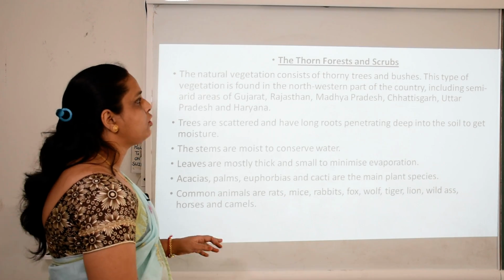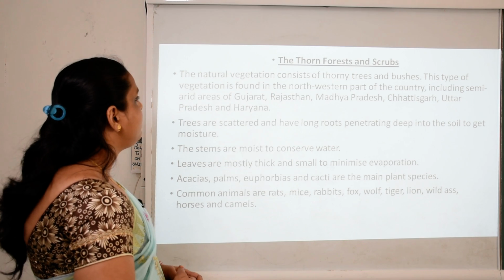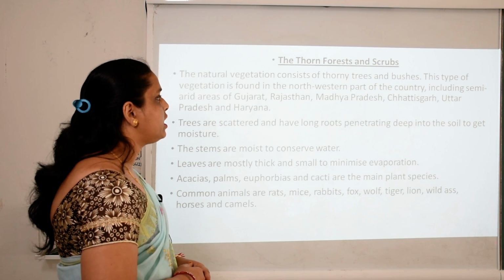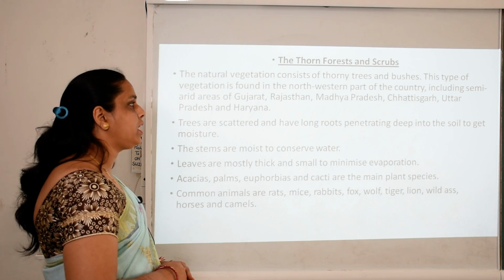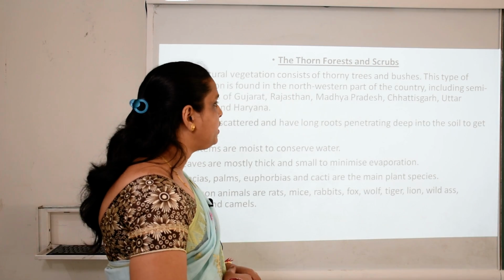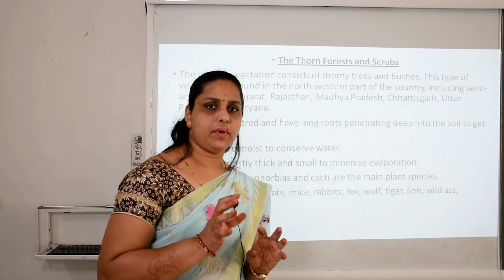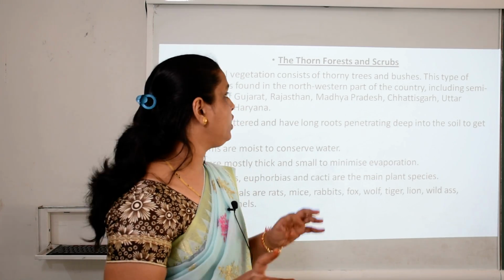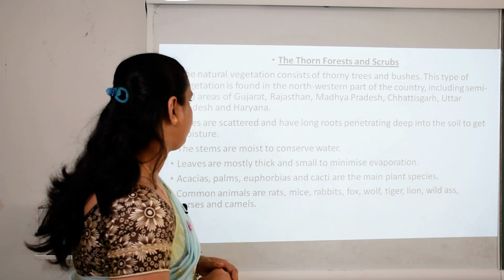The third one is the thorny forest, the bushes and the scrubs. The natural vegetation consists of thorny trees and bushes. This type of vegetation is found in the northwestern part of the country, including Gujarat, Rajasthan, Madhya Pradesh, Chhattisgarh, Uttar Pradesh and Haryana. So some of the semi-arid regions. In those types of regions, these kinds of thorny forest or thorny bushes are found.